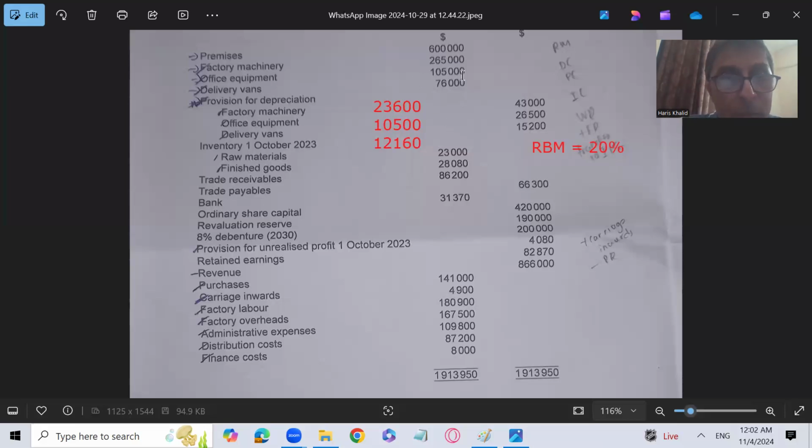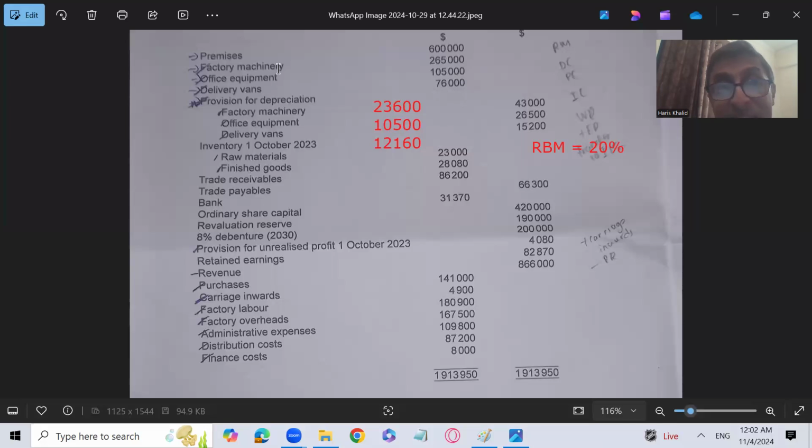Then the depreciation on office equipment is 10,500. The cost is 1,05,000 already. So it clearly shows that the depreciation on office equipment is 10% of the original cost. If you just calculate 10% of 1,05,000, you will get 10,500. That's fine, right? So the reducing balance method is used for the delivery van, because they are technological assets, they reduce more in early years, less in later years. For office equipment of 1,05,000, we have used the straight line method, right? That is 10,500. 10% was the rate.